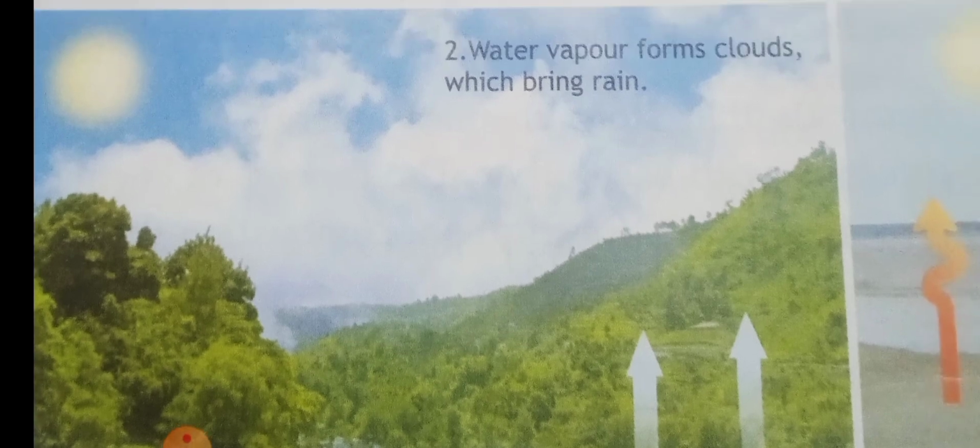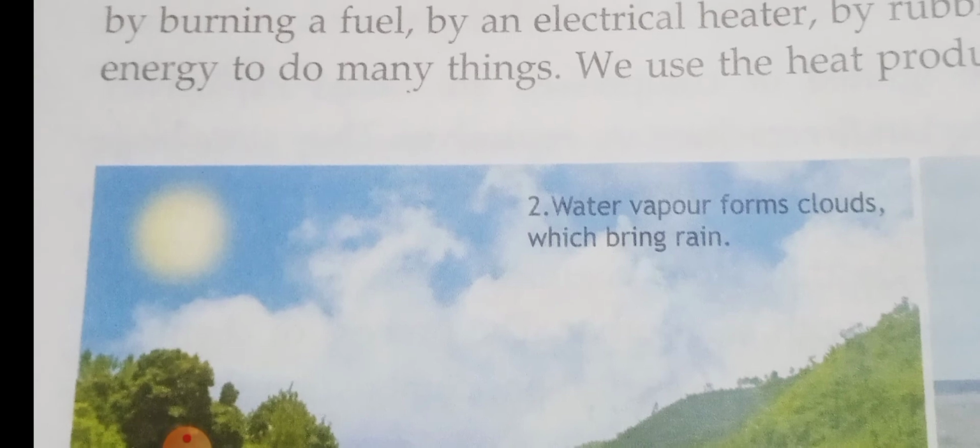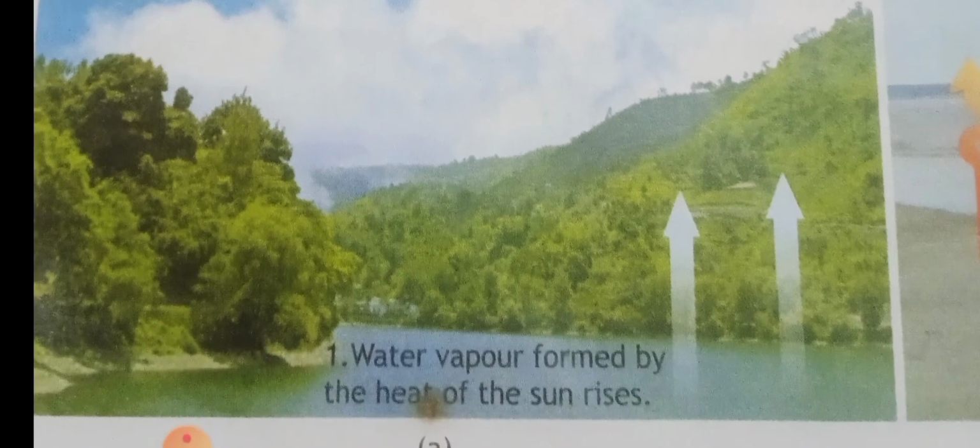Okay, the next form of energy is light energy. What is light energy? Light energy is related to heat energy, and this light energy is useful for the plants to prepare their food. You know that photosynthesis takes place with the help of this heat and light. Am I right? Sunlight, because in the presence of sunlight only the photosynthesis takes place. So this heat energy and light energy play an important role in the photosynthesis process.